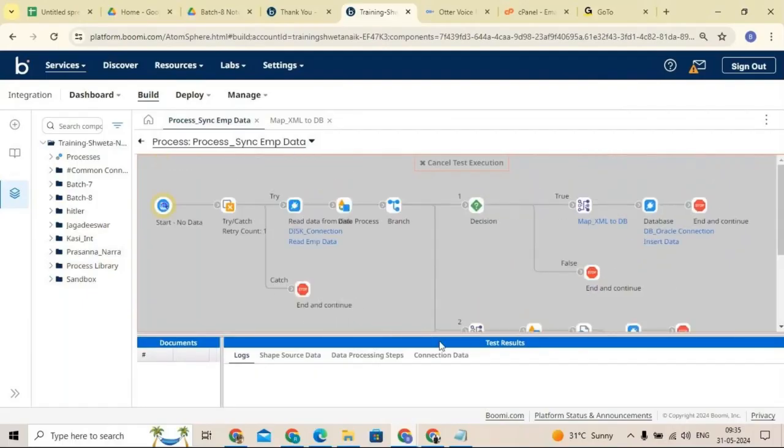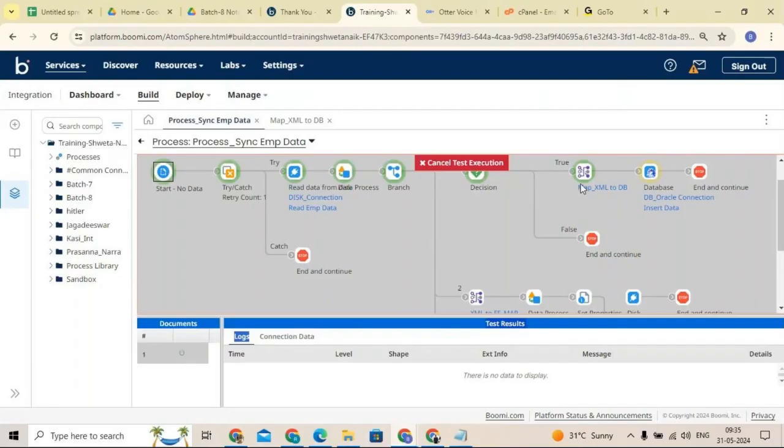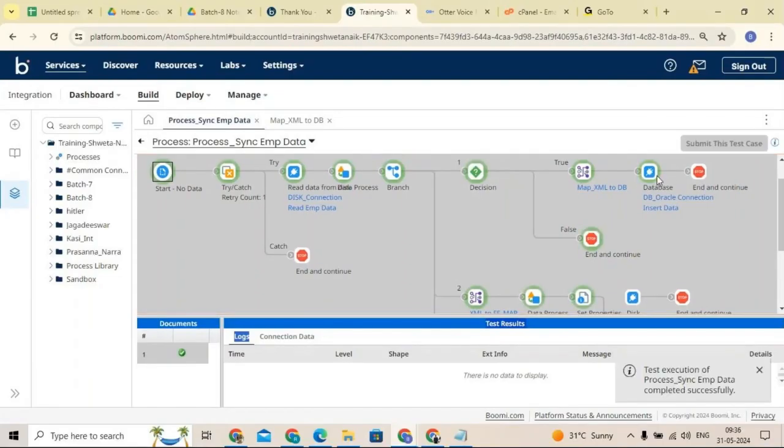Guys, these are all very, very important. Please understand it. We started with no data type. Then we went to try catch. Then we started with the connection to pull the data and the operation, the action which we want to perform. Later we did mapping, how we can transform the data from one format to another format. Later we sent the data to the target system.